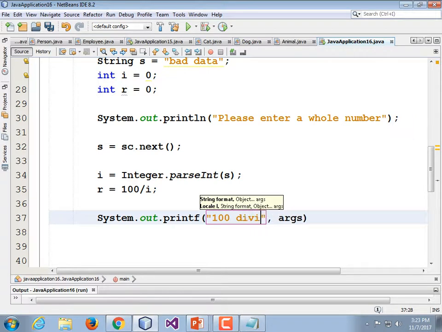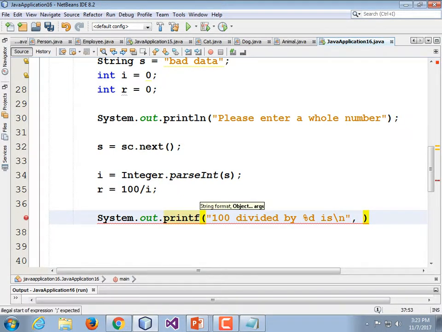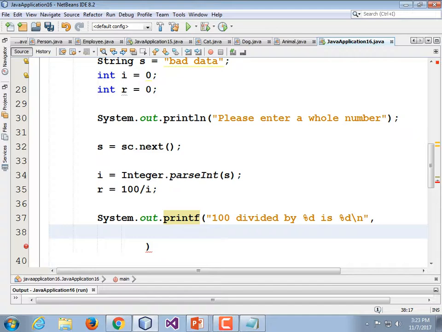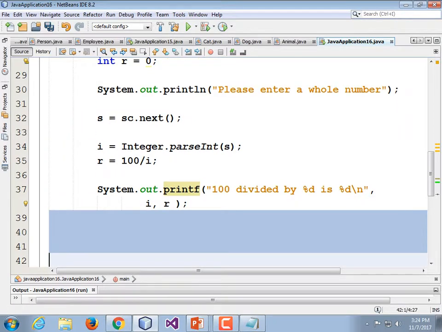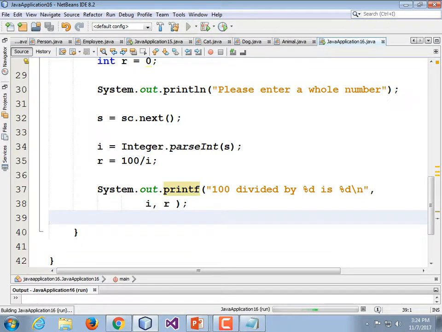System.out.printf, "100 divided by %d is" and then a newline. No, wait, not "is". "100 divided by %d is %d\n", end quote, comma. Now we need to print out our variables themselves. i is what we're dividing by, and r is our result. Close parentheses, semicolon. Now let's run it and make it work. That's what programmers usually do, is they write some code and then they test it to see if it works. They usually don't write it to see how they can make it fail. That comes with experience.